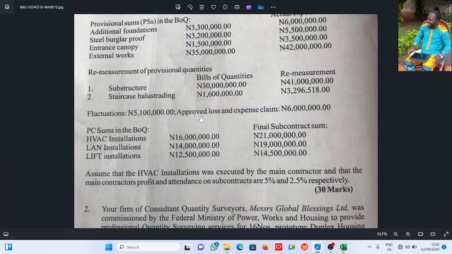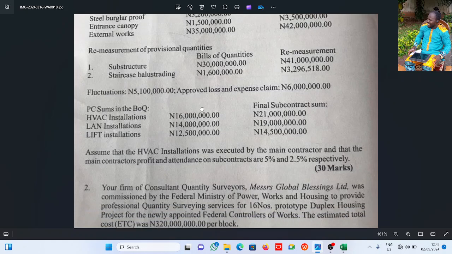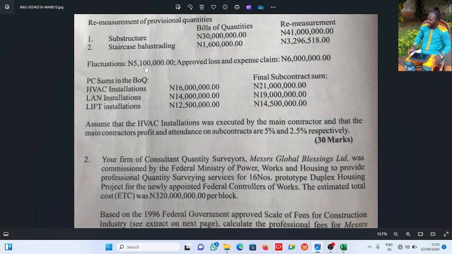balustrade. Okay, and now fluctuation is 5,100,000. Approved loss and expense claim is this. Now this should remind you of what we did in valuation, how to pretend valuation like a pro, part 2. Right there you see fluctuation, you see loss and expense, and a whole lot of others. I also see profit and attendance, like we are going to see here. All right, now you see how these things are related.